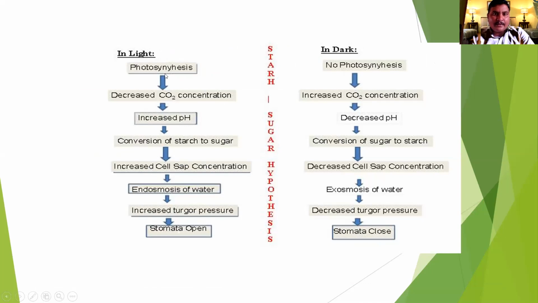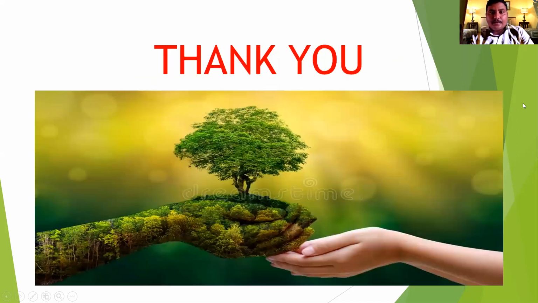In photosynthesis, glucose is formed, and with the formation of glucose, endosmosis of water takes place and turgor pressure increases, so the stomata are open. In the night there is no formation of sugar, therefore no endosmosis of water takes place and the turgor pressure decreases, so the stomata are closed. Thank you.